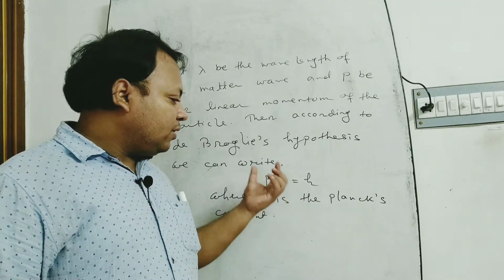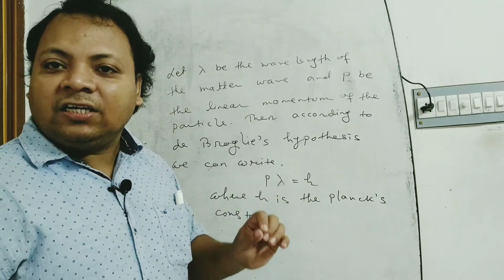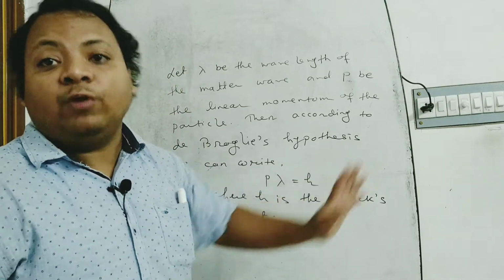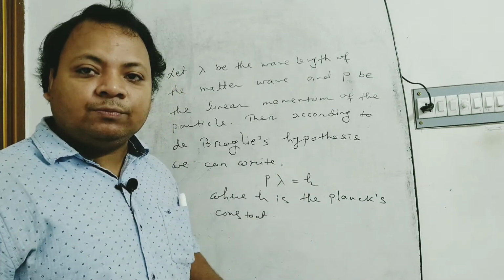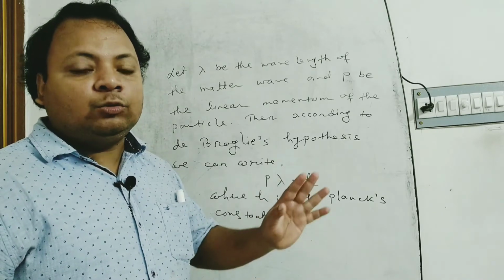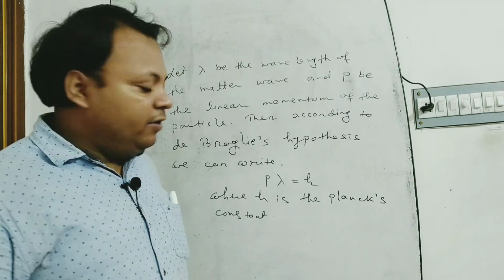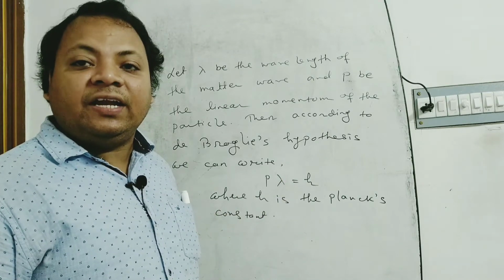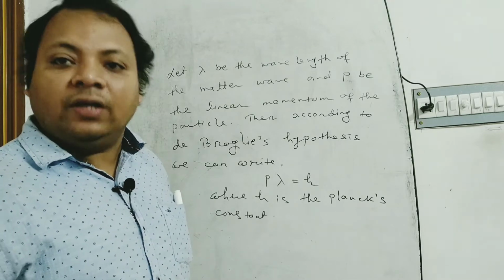This is a very small formula, but it has huge importance, and from this hypothesis we can remove the confusion between the wavy nature and particle nature of light, and from this formula we can explain the dual nature of light.